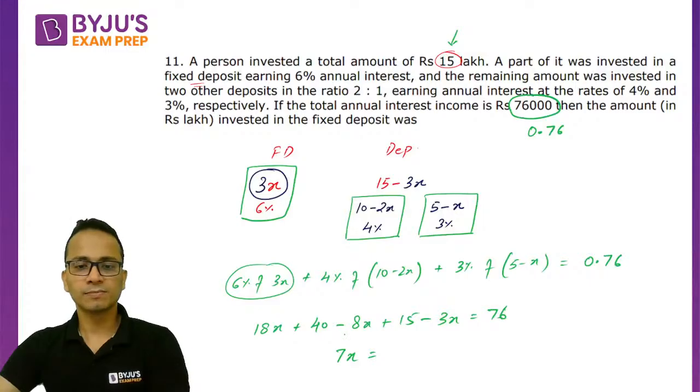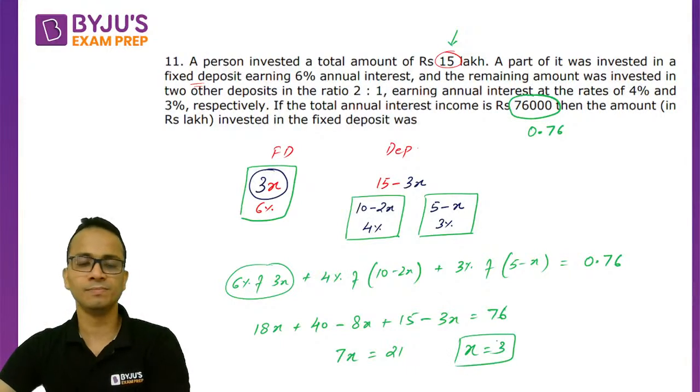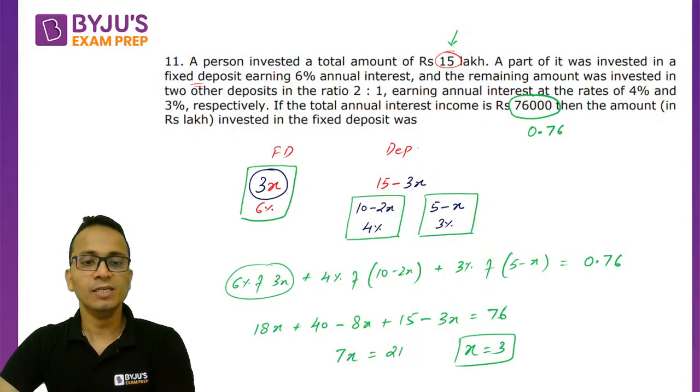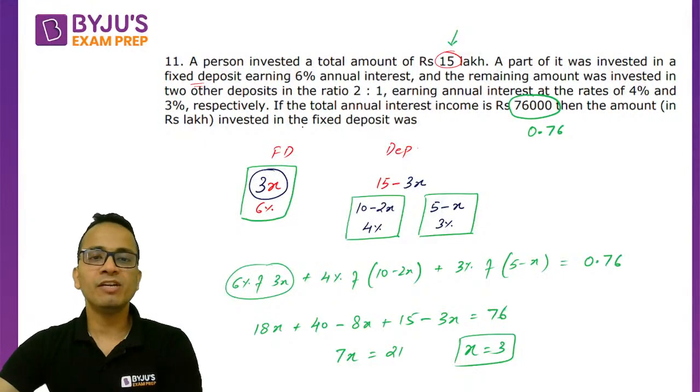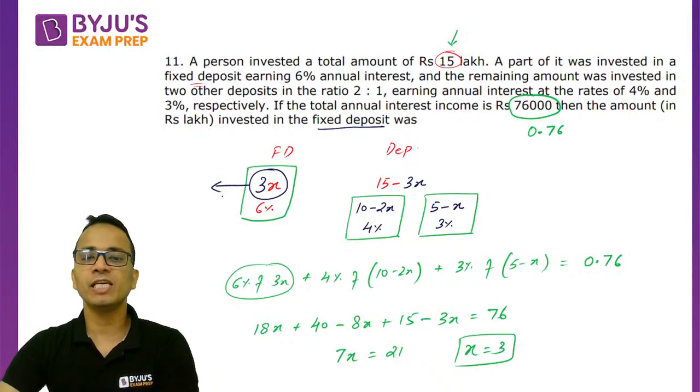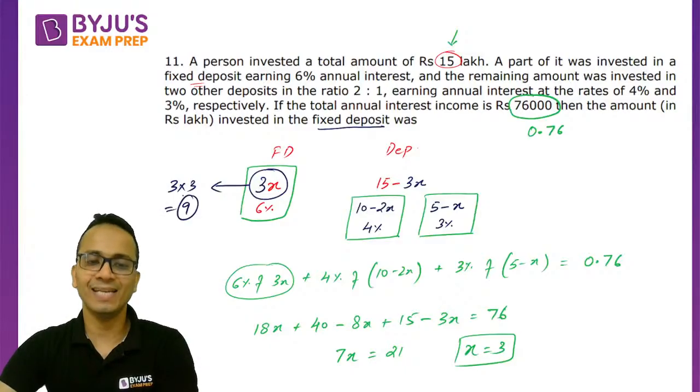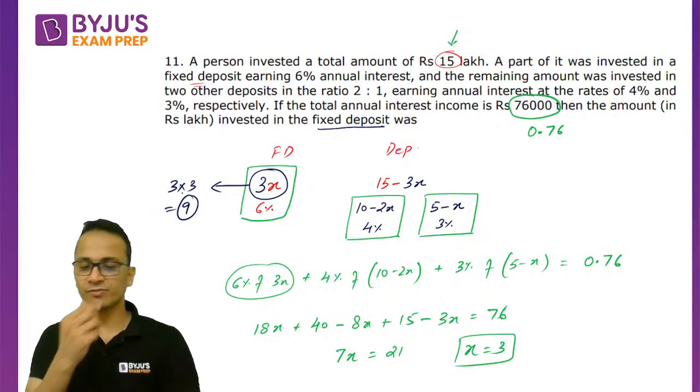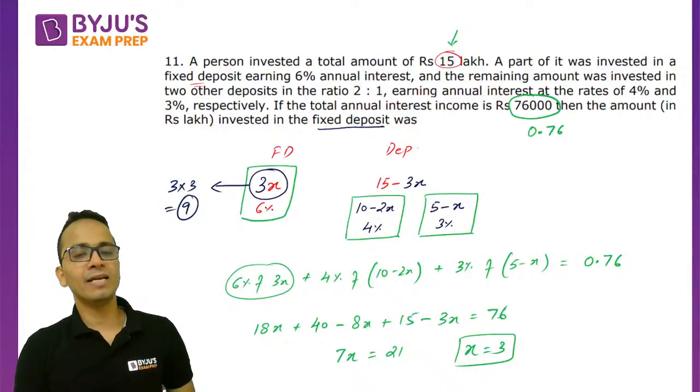7x equals 36 minus 15, that is 21. So the value of x will be equal to 3. Now let's see what we have to calculate: the amount invested in the fixed deposit. How much amount was invested in the fixed deposit? It is 3 into 3, which is 9 lakhs. So the final answer for this question will be 9 lakhs.